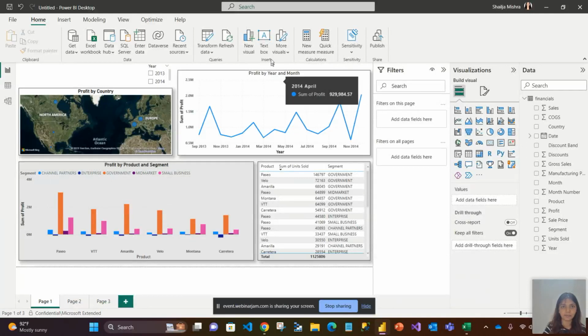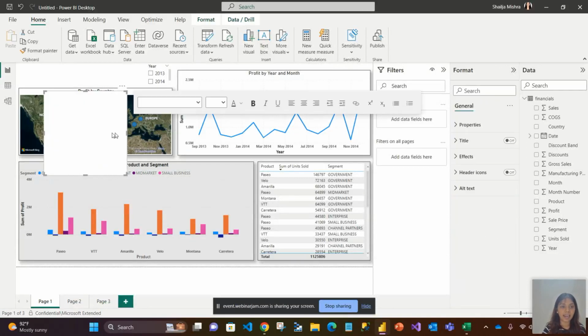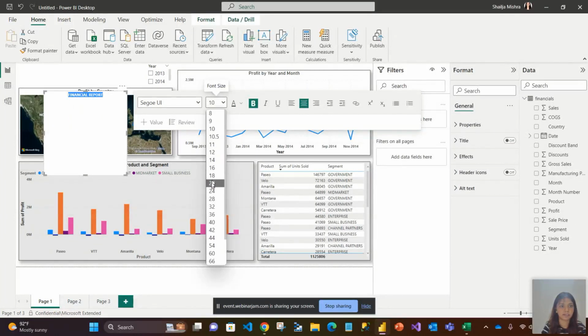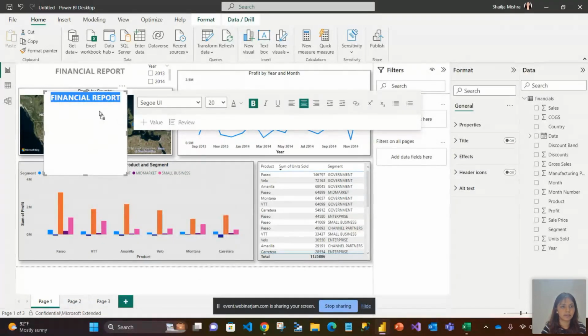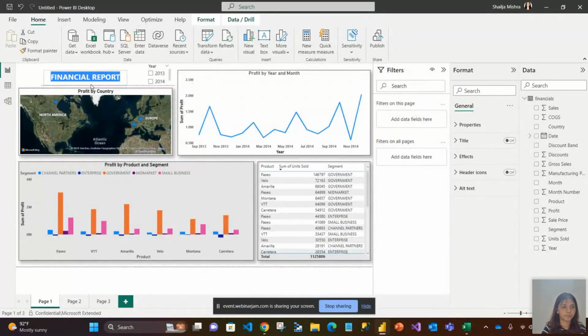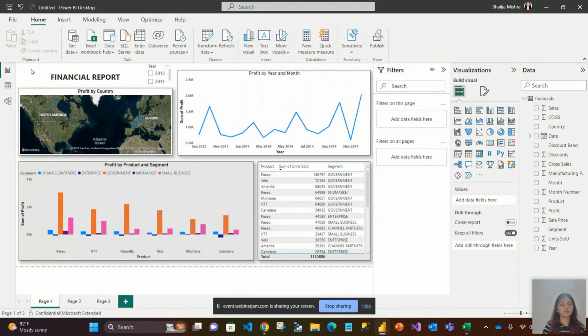One thing that I have in practice is I always add a heading to my report. So let me say it is a financial report. And for this, I'll bold it, I'll put it in the middle, and again, I'll make the size bigger, and then I'll shift it here. One second, I'll bring this thing here. Okay. So this is what a sample template of a dashboard looks like.